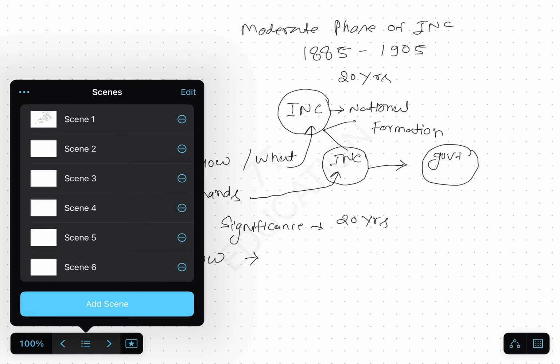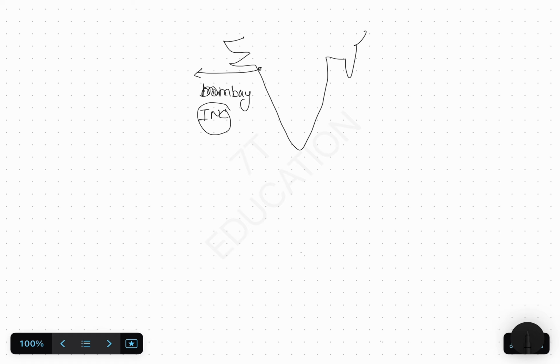What early nationalists were doing was that they chose a particular city for the INC meeting. They would decide, let's say, this year the meeting will be held in Mumbai, Bombay. We will try to understand how early nationalists were struggling for their demands, and then what their demands were. So they used to meet in a particular city. In this example, we have taken Bombay as the example, that early nationalists used to meet in Bombay in this year, and then